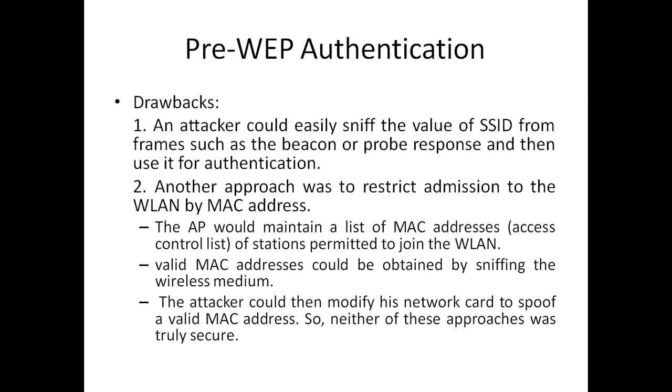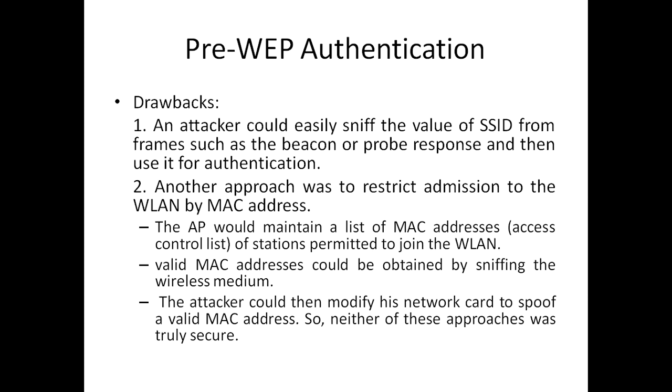In the second approach, what the attacker does is sneak a valid MAC address from the wireless medium. Once the attacker gets a valid MAC address, the attacker modifies his network card with that valid MAC address and then tries to communicate, which in this case is a valid communication.